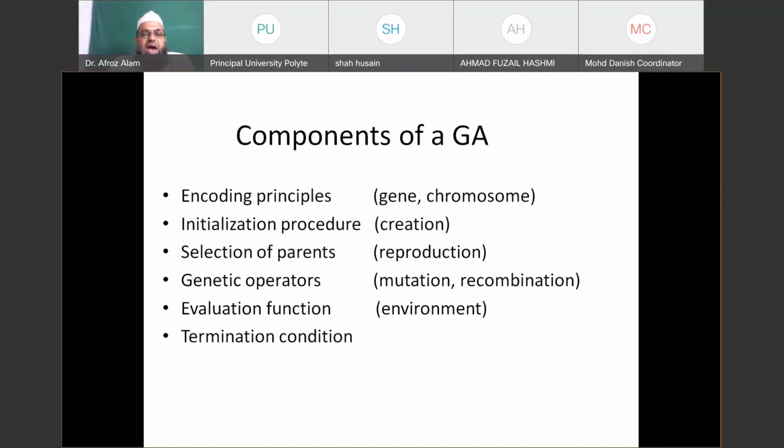Then we will select parents for crossover, reproduction, and then mutation, and then survival selection. Then again, evaluation. And finally, we will terminate our program once the solution is reached.